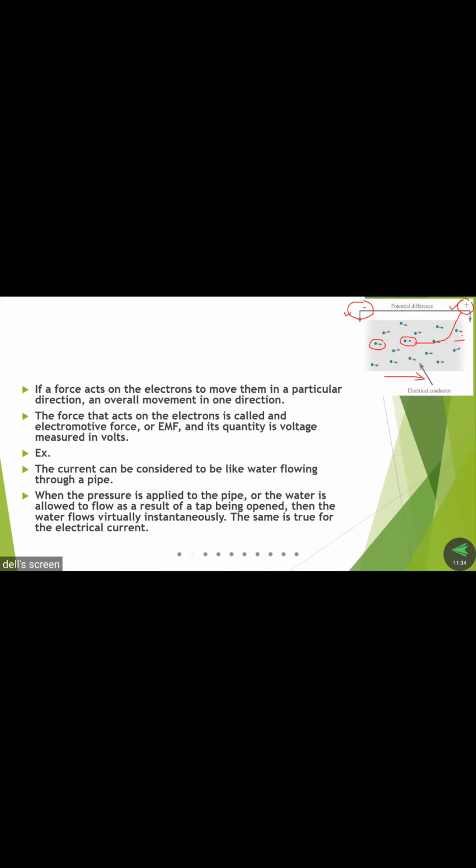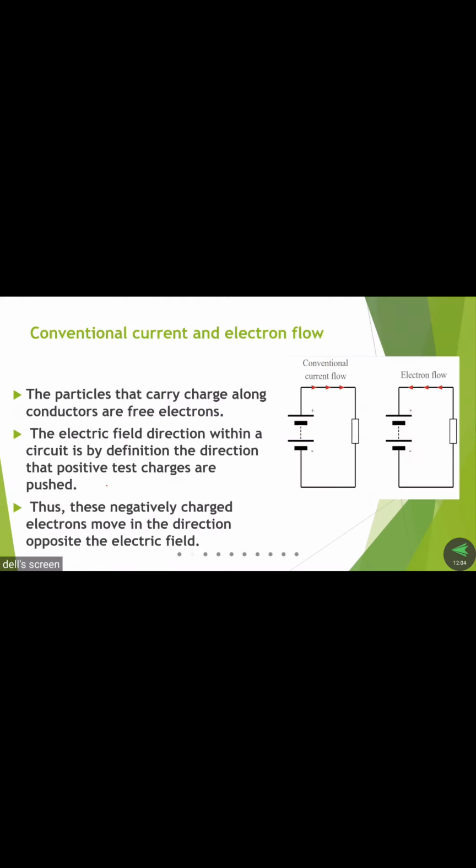Similarly, the positive charges flow from the right hand side to the left hand side, because positive charges are attracted by the negative charges. This is called electron flow. If the charges flow in the reverse direction, that is called conventional flow. One example is water flowing through a pipe, which is an example of current flowing.